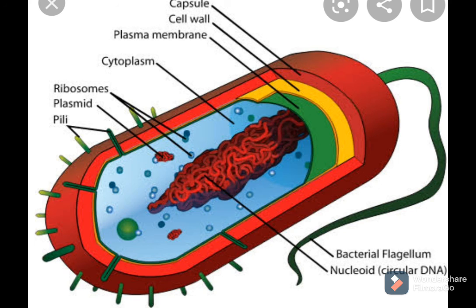In that environment, the cell membrane is so delicate that if only the cell membrane is present in a bacterial cell, then it cannot protect the inner cell organelles. So, along with that cell membrane, one more covering is there, the cell wall.